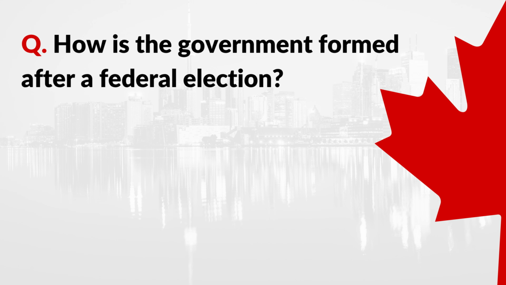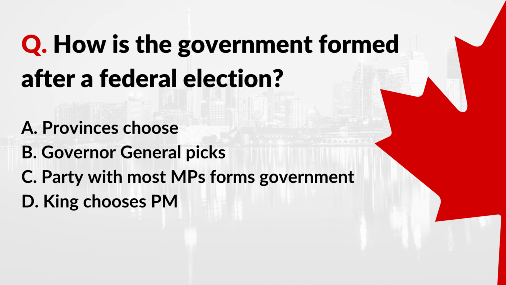Question: how is the government formed after a federal election? A. Provinces choose. B. Governor General picks. C. Party with most MPs forms government. D. King chooses PM. Correct answer: C. Party with most MPs forms government.